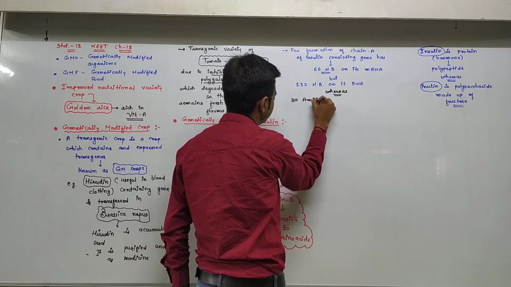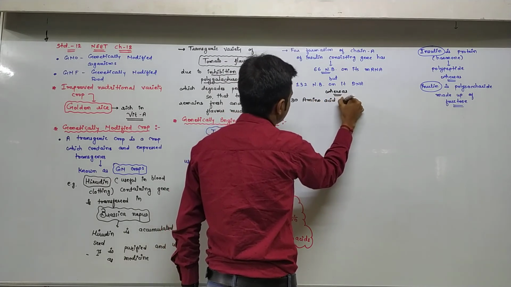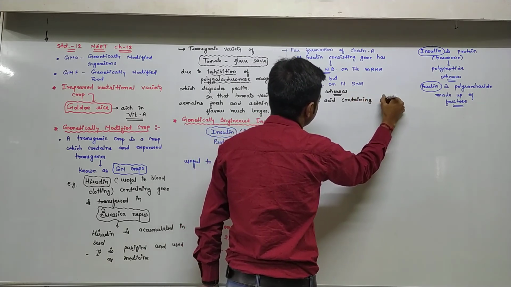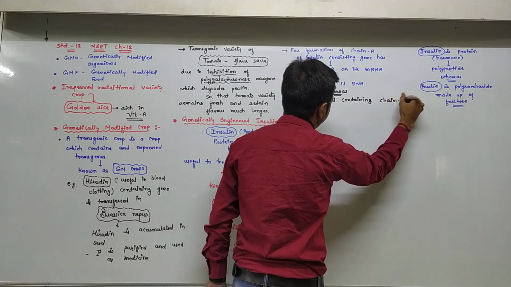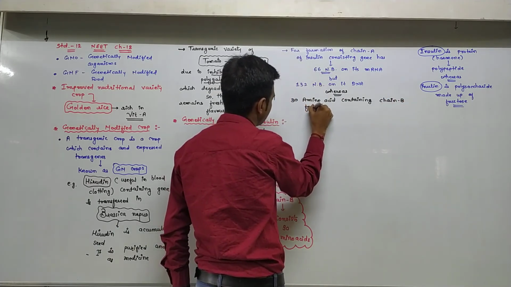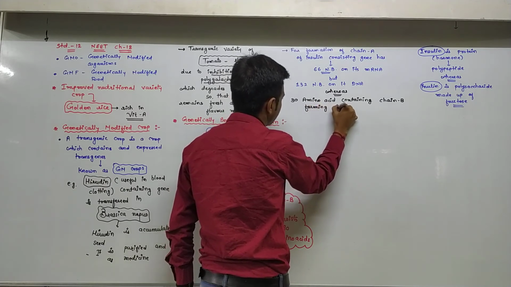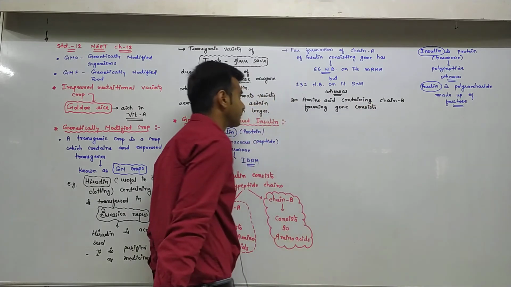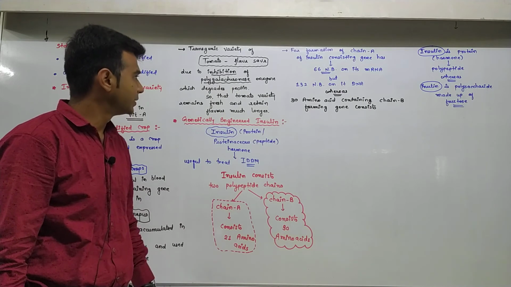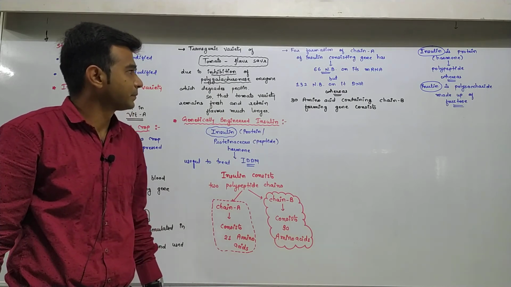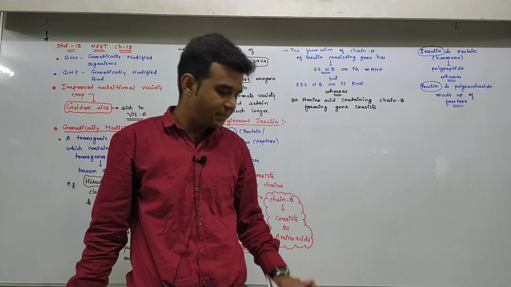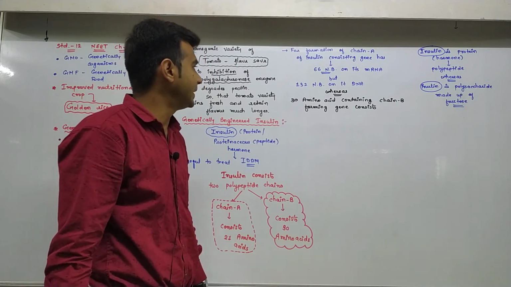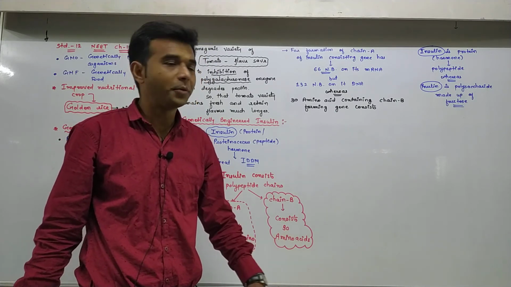Whereas for the gene forming chain B, 30 amino acids are there. So you know that one amino acid carries 3 nitrogen bases, that is one triplet code. So 30 times 3 is 90, and the last is the stop code.